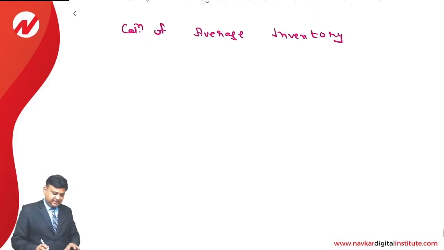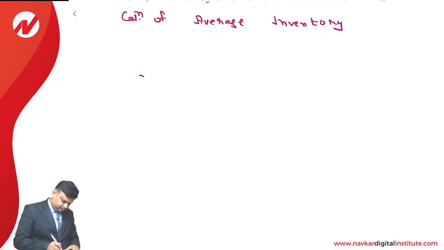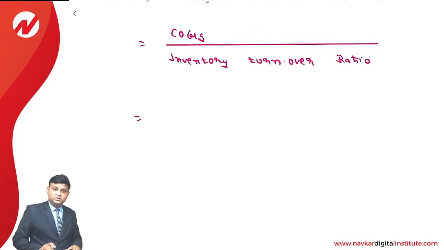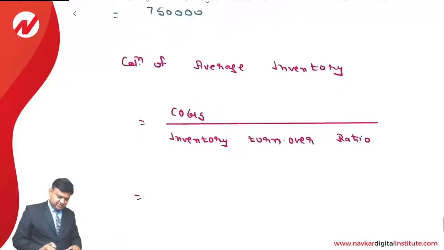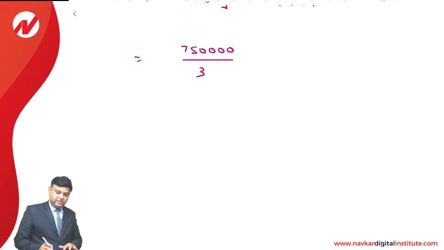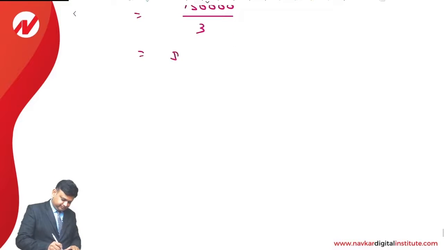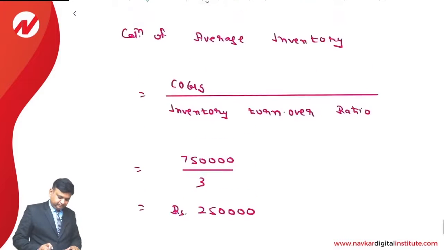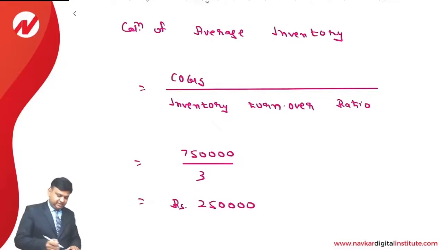Dear students, it will be calculated like this: COGS upon inventory turnover ratio. What is the value of the COGS? It is 7,50,000 divided by 3. That is 2,50,000. This is the way average inventory can be calculated.